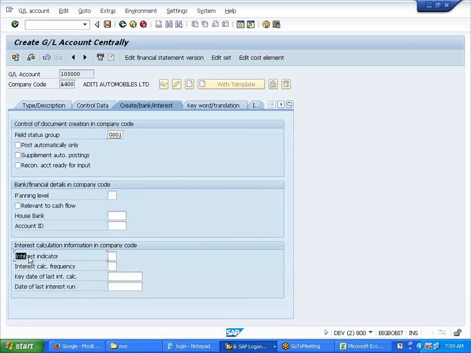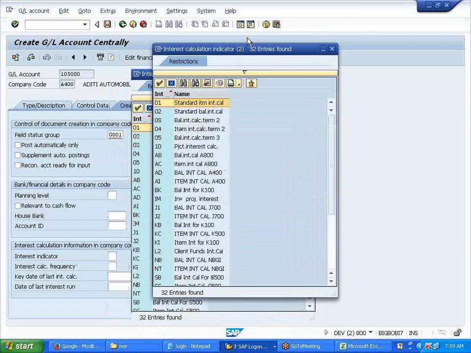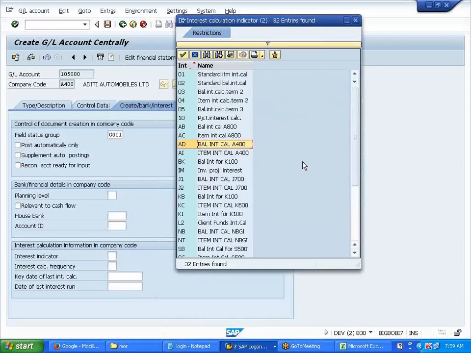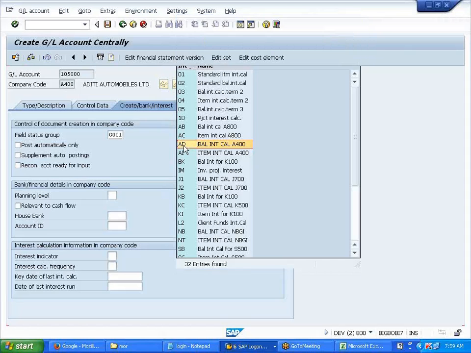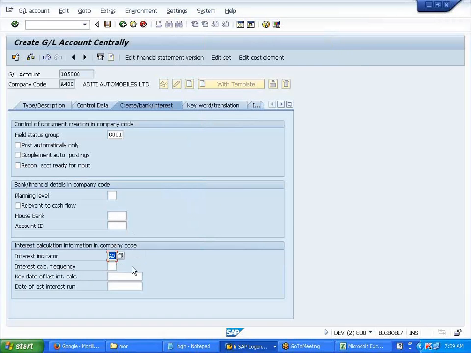Can you see here the interest indicator? What is our interest indicator? I told you to note it down. You're not noting it down. A14, no, sorry. AD, man. AD is an indicator. Note it down over there. AD, interest indicator for balance, item interest. You need to assign this. Save it.